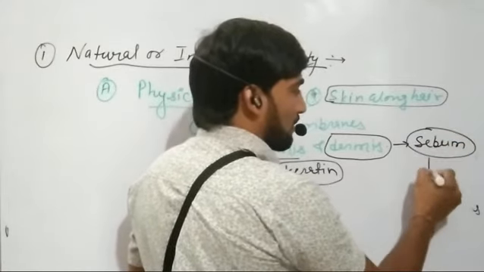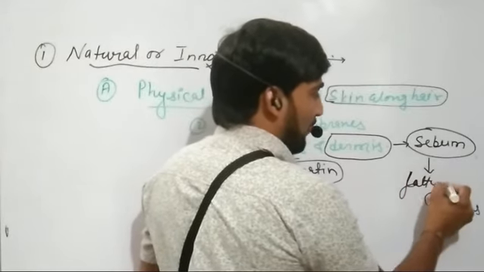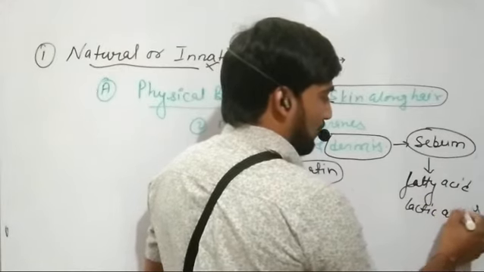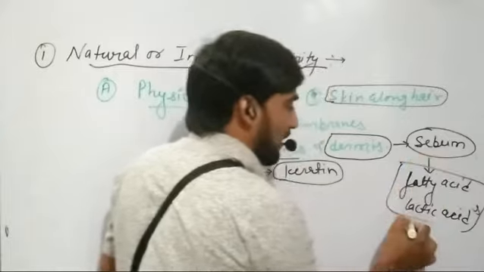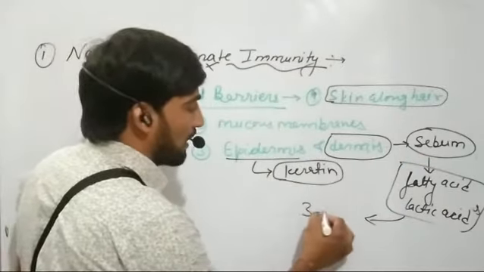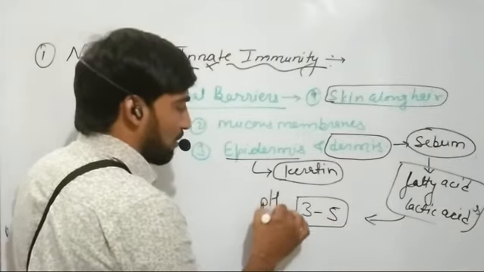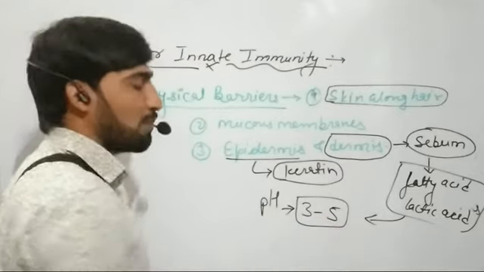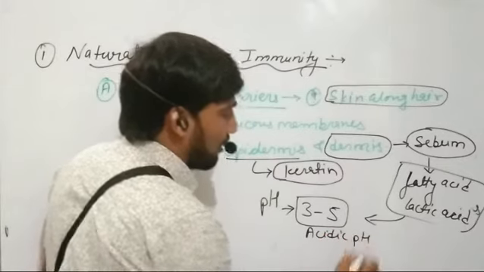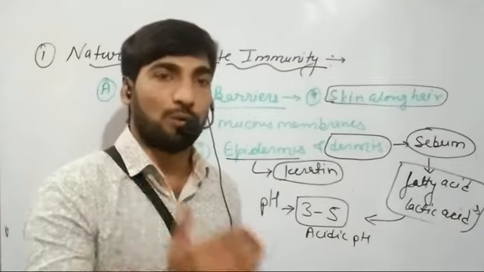This sebum contains fatty acid and lactic acid, and these are responsible for maintaining a pH of between 3 to 5. And this pH is acidic pH. So in acidic pH, most of the bacterial pathogens cannot survive.